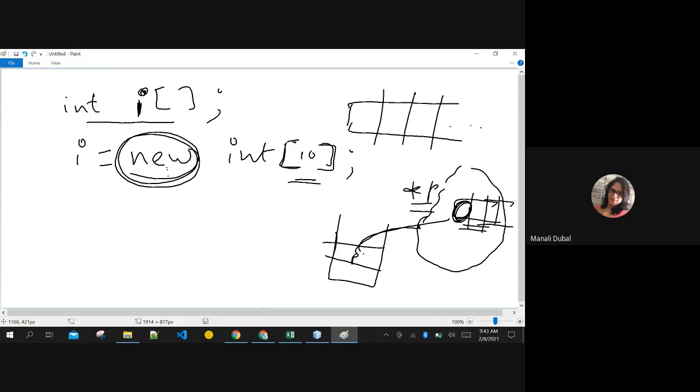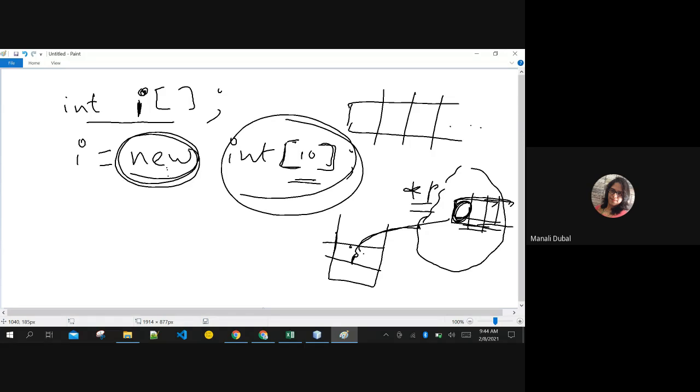Even in Java, we don't have the concept of pointers. They are hiding pointers from us. It's an abstraction here in Java, but the same thing is happening. When you create I, it is created in the stack memory, but the complete allocation of this block of 10 numbers is in the heap memory only.